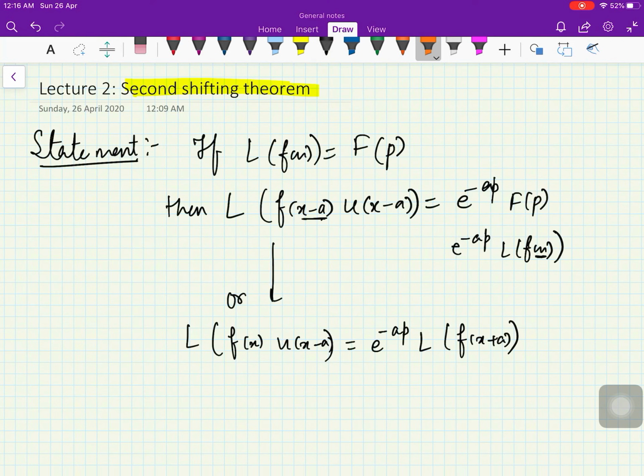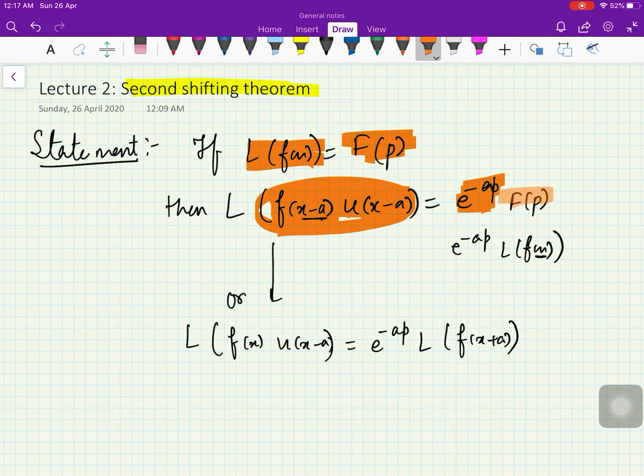Here we will talk about the second shifting theorem. I have already written the statement. It says that suppose you have a function whose Laplace transform you know. Now you want to know the Laplace transform of f of x minus a into the unit step function with discontinuity at a. It turns out the Laplace transform of this function is e raised to power minus ap into the Laplace transform of f of x.